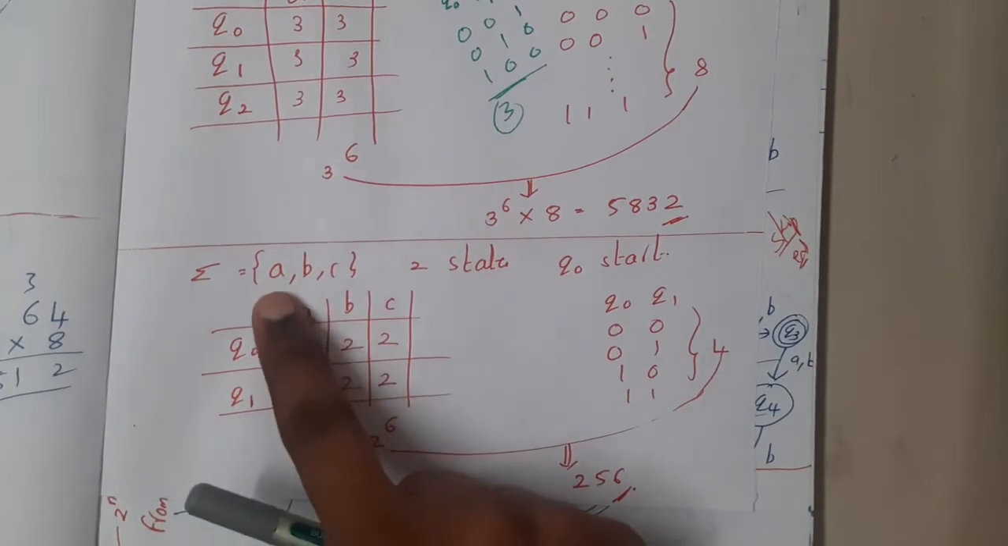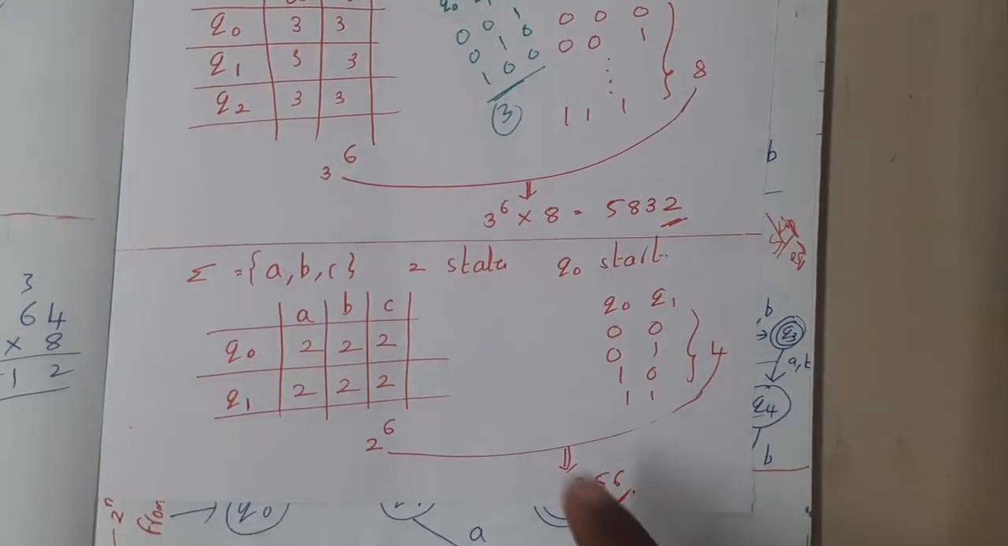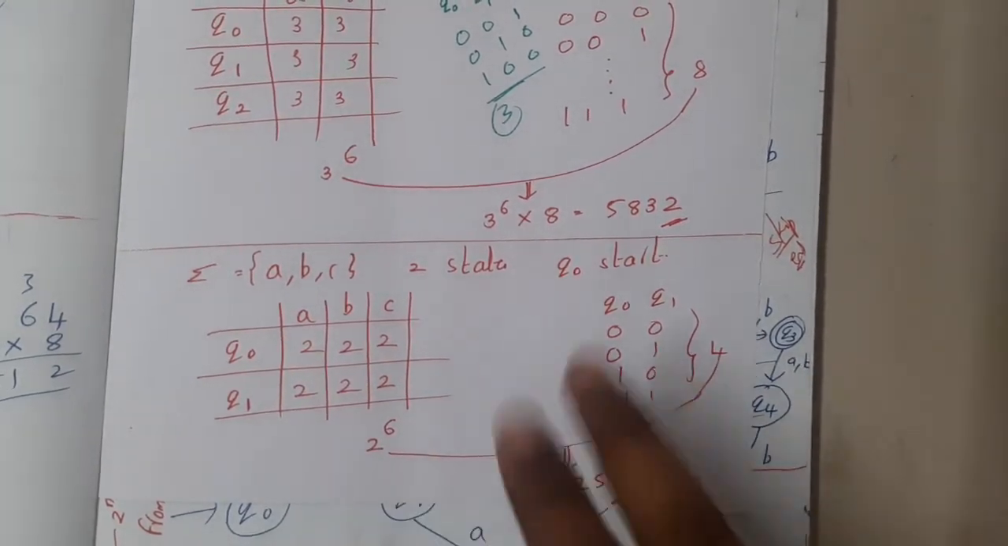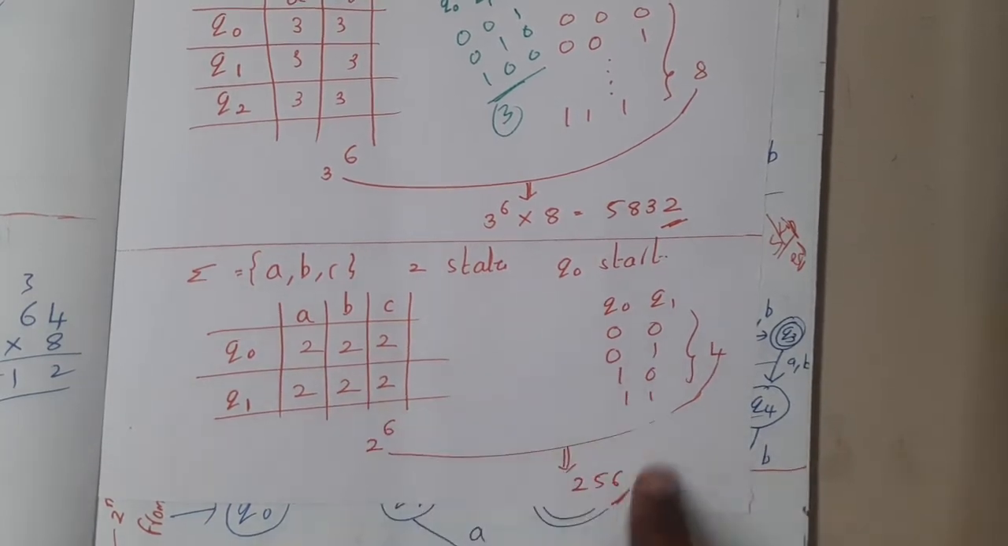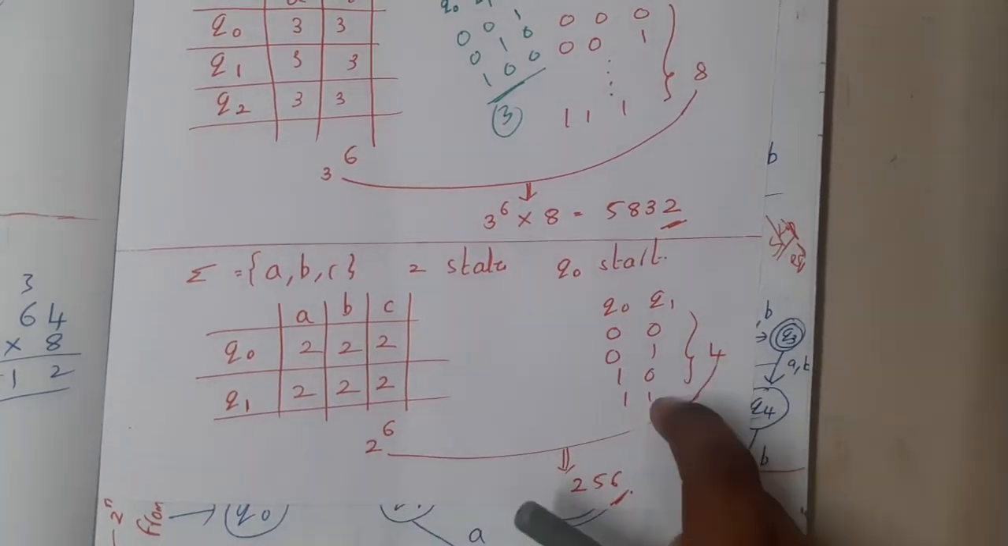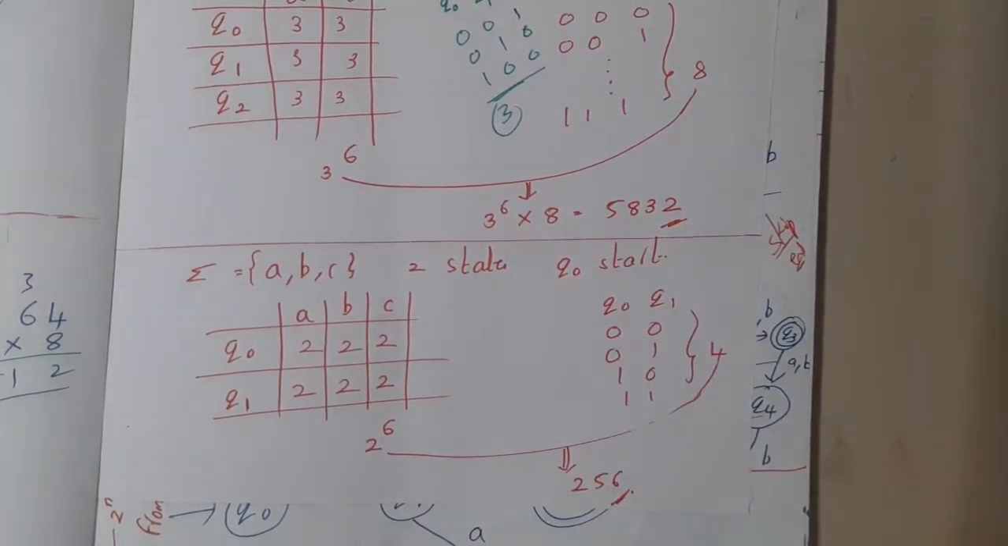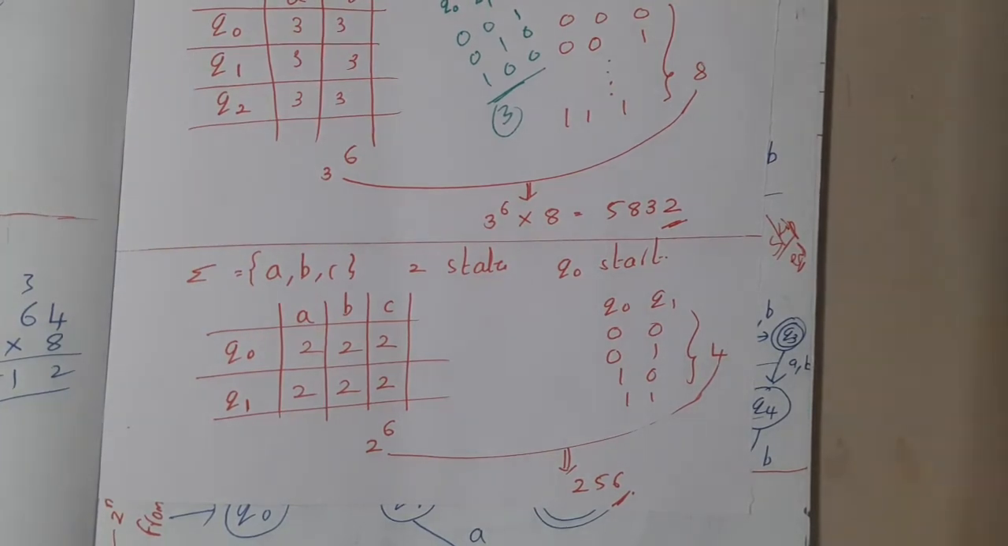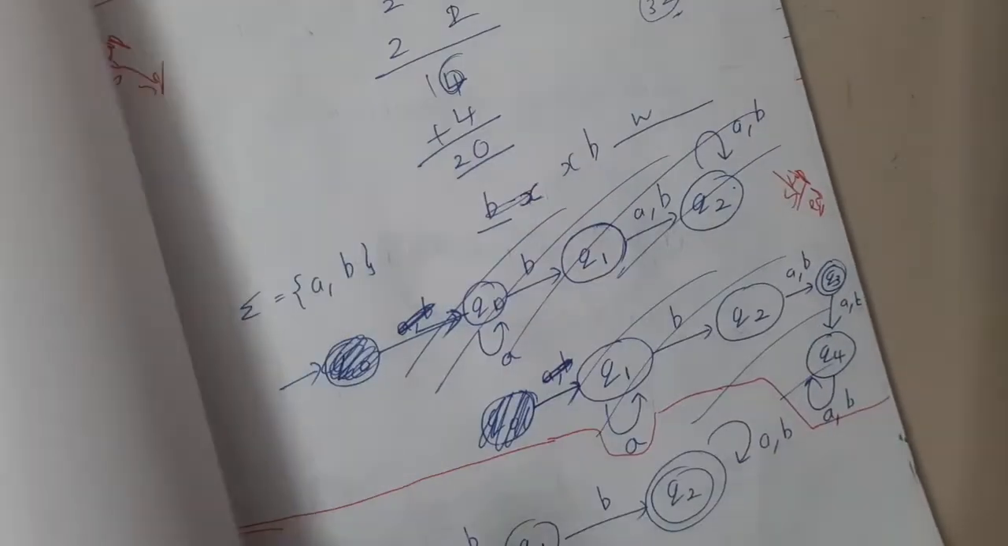Got it? In the same way, this is one more question. Here we are having 3 alphabets, 3 symbols, and we are having 2 states. If you observe carefully, we will get it in this way and the answer will be 256. You can just try solving it. Now I hope everyone got a clear idea with respect to this.